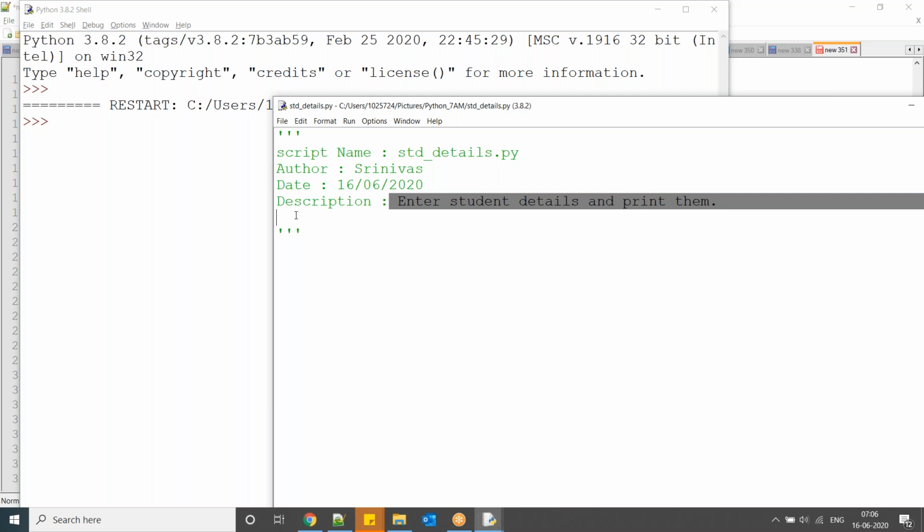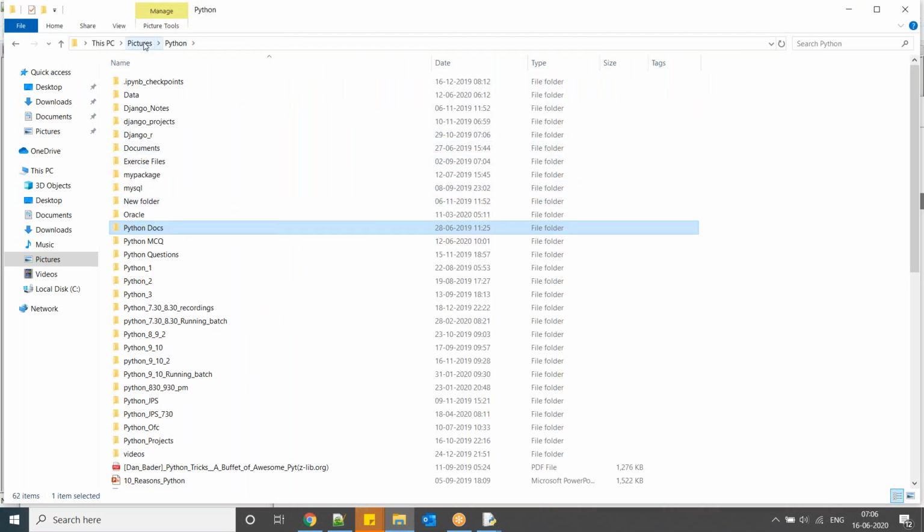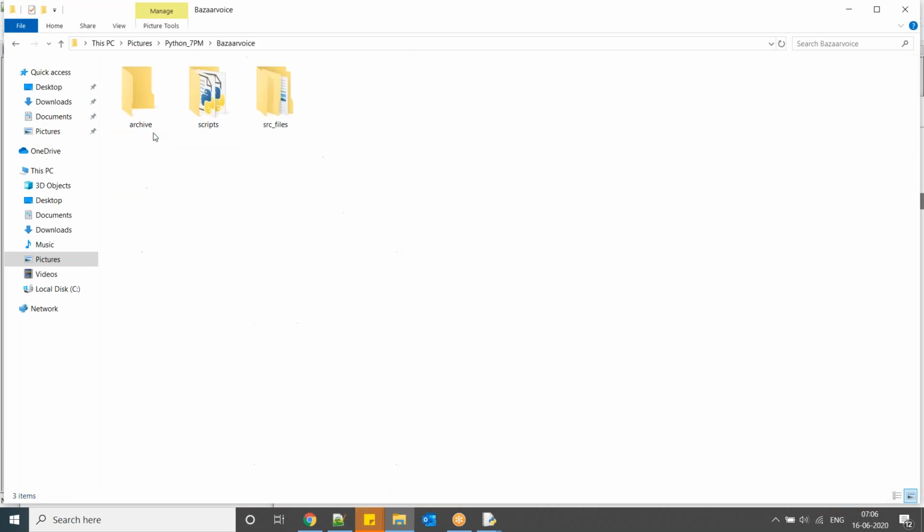Now I am writing a simple program. If you go for an actual script, you have to write multiple things. For example, I am implementing one project here.